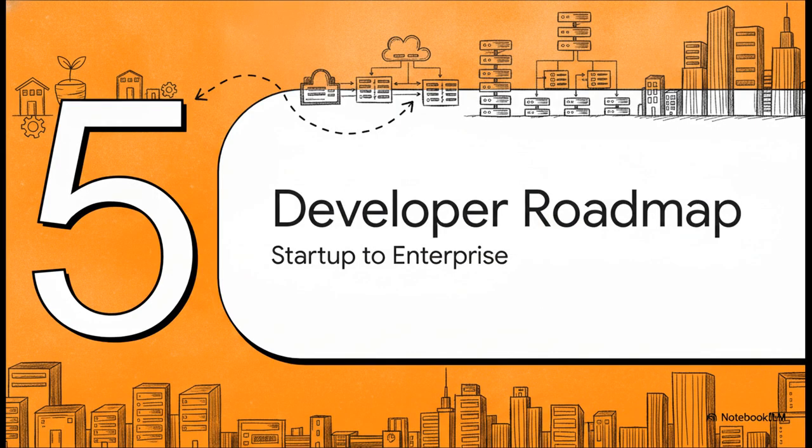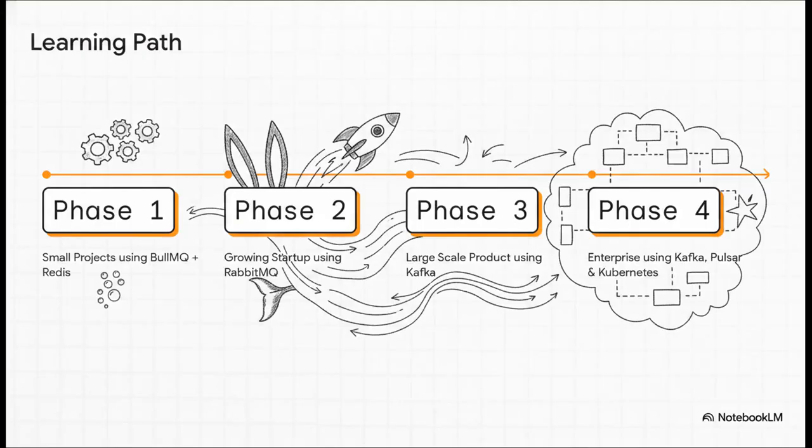And finally, part 5, your developer roadmap, from startup to enterprise. Here is your learning path. And honestly, do not let backend scaling intimidate you. Start small. Use BullMQ and Redis for your personal Node.js projects. Once you're comfortable there, you graduate to RabbitMQ as you join a growing startup. When you start dealing with massive products, you learn Kafka. And eventually, at the peak enterprise distributed level, you'll be weaving together things like Kafka, Pulsar, and Kubernetes. It's a really clear step-by-step journey.